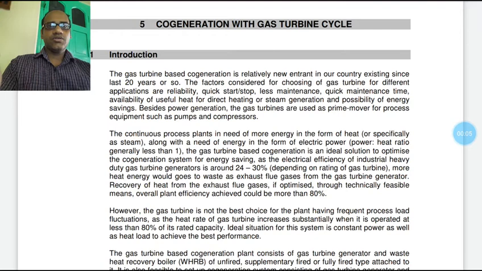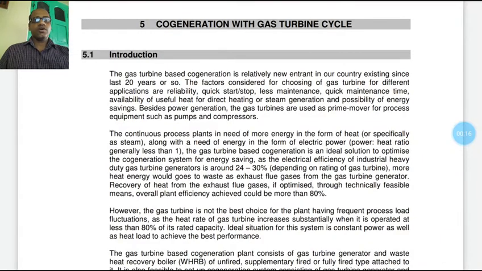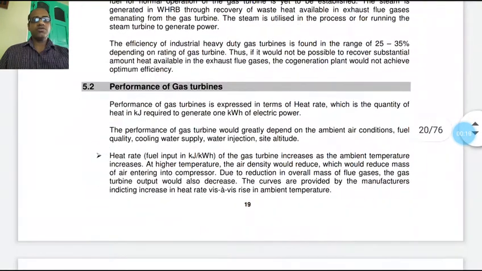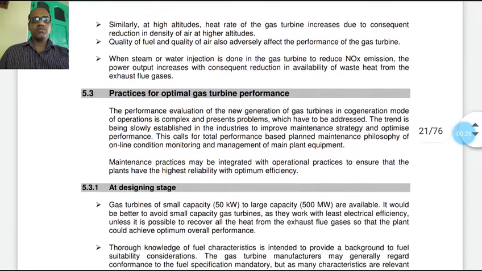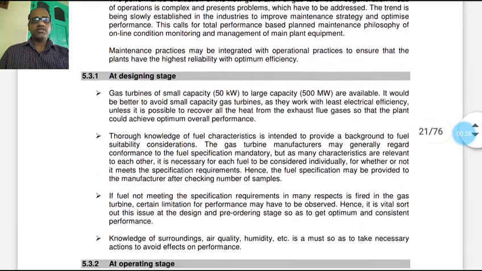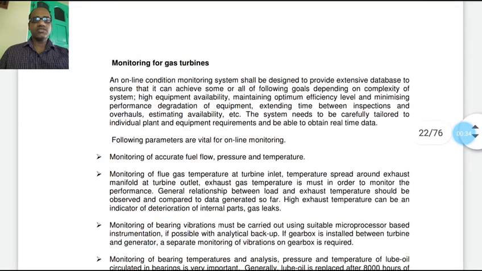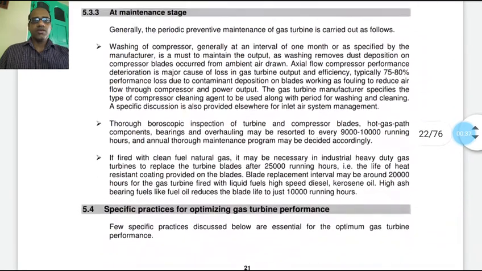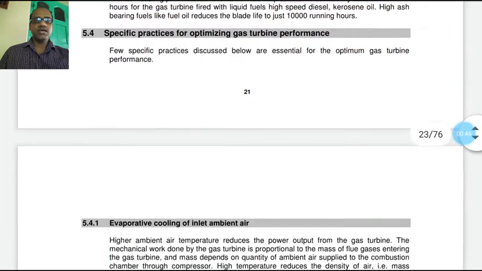Welcome to this session of energy conservation and management. We are discussing the cogeneration of gas turbine cycles. So far we have discussed the introduction, performance of gas turbines, and practice for optimal gas turbine performance at the design stage and operating stage. We have also discussed monitoring of gas turbines at the maintenance stage, and specific practice for optimizing gas turbine performance in the last session.